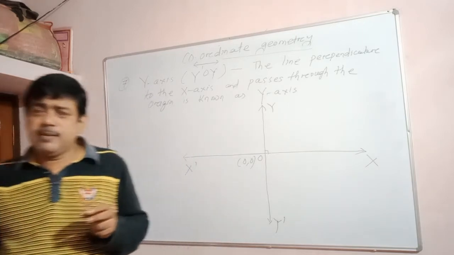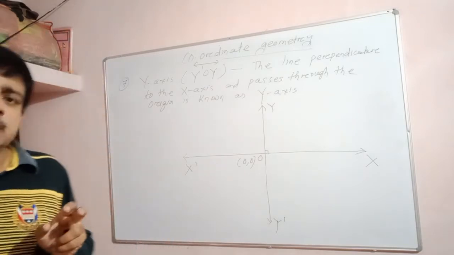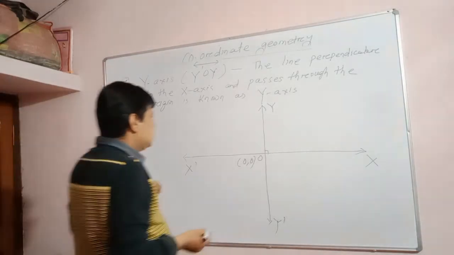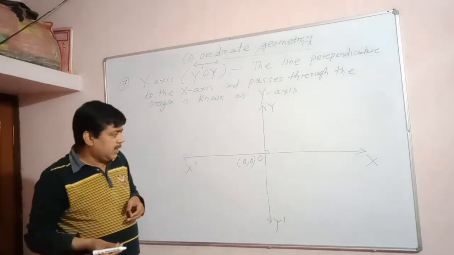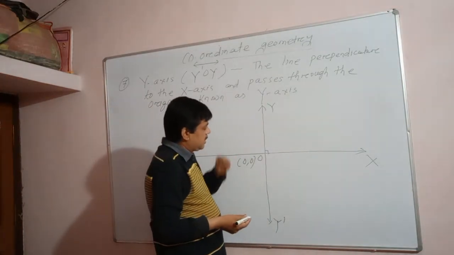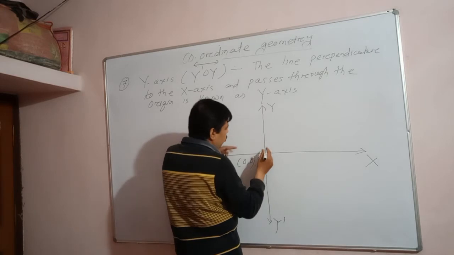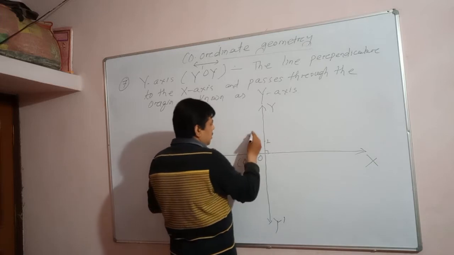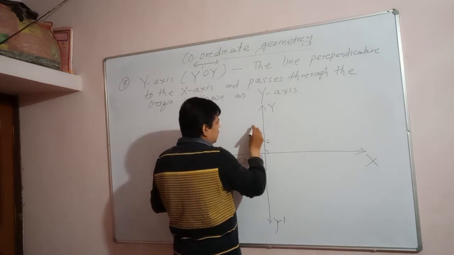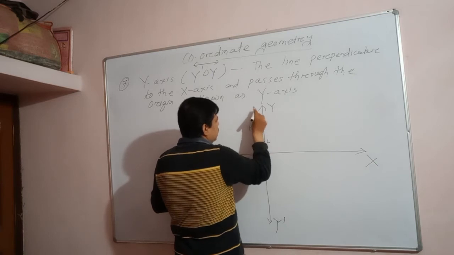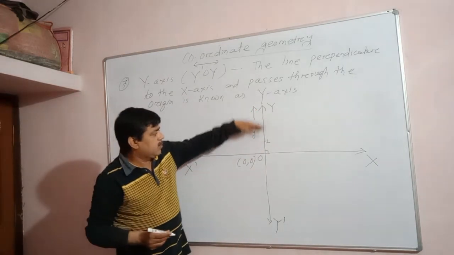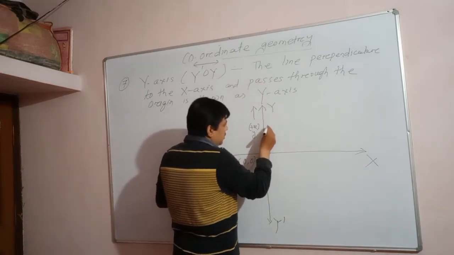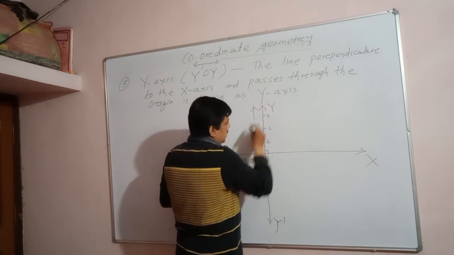In order to exactly find the position of a coordinate point, we need two reference lines. One reference line is the horizontal line, the x-axis. Another line is the y-axis, and the y-axis passes through the origin. Here, we move above the origin, the point that lies on this will be +1, the y value will be 1. If we move above the x-axis, the y value will be positive. Understand? Here the y value is 2, here the y value is 3.